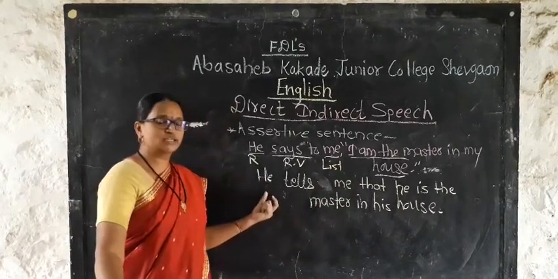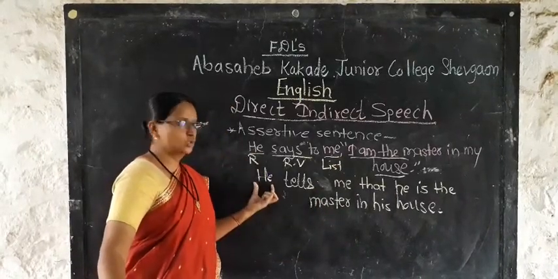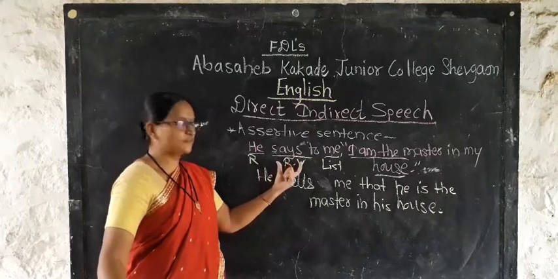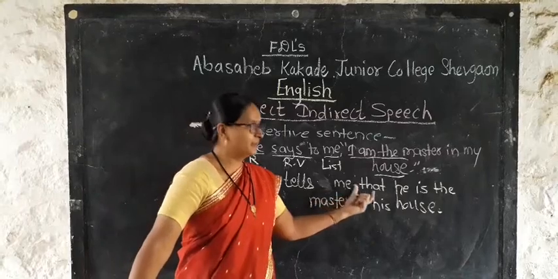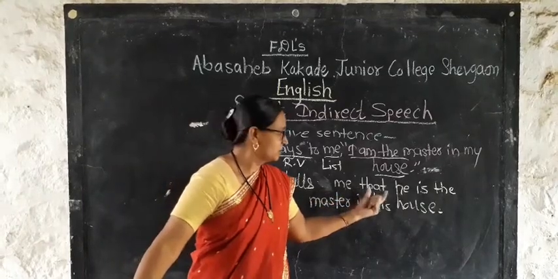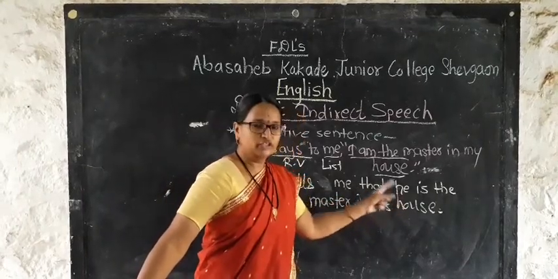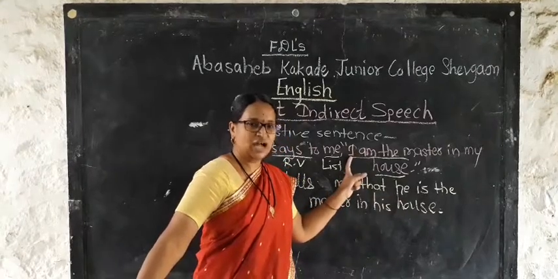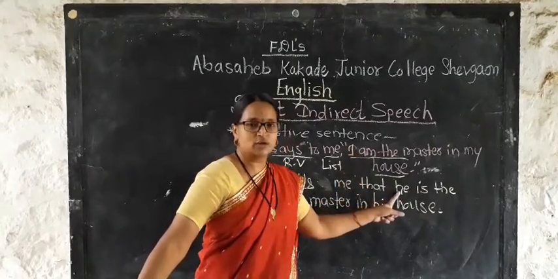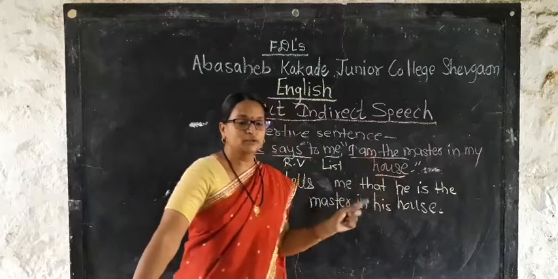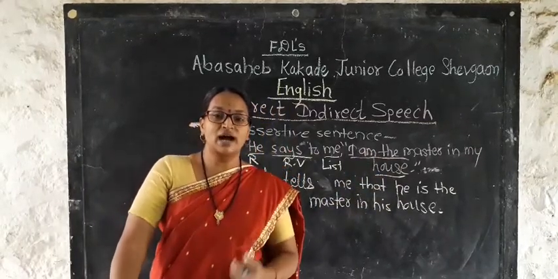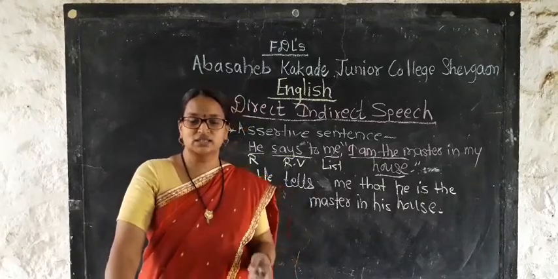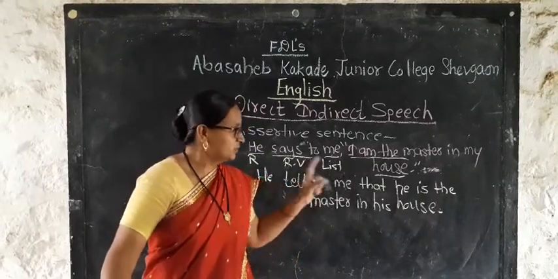Now here what changes have we made? We use the reporter, then instead of "says" we use "tells", then the listener, we combine the sentence with "that", then the pronoun, we change the first person pronoun I into the third person pronoun he, then "am", and here we use "is". Now a question must be there, why instead of "was" we use "is".